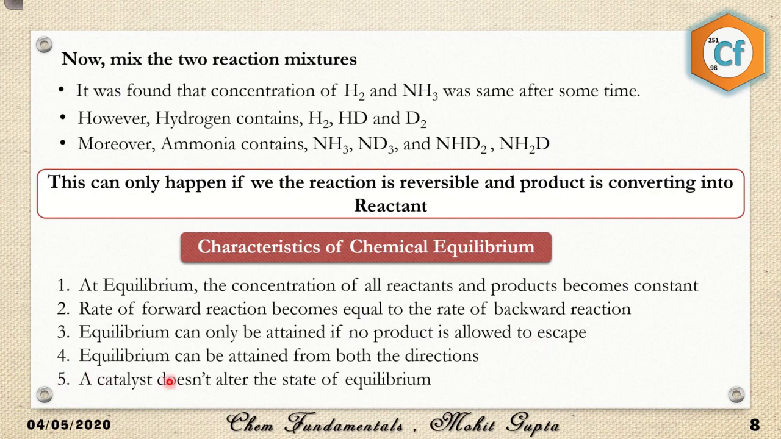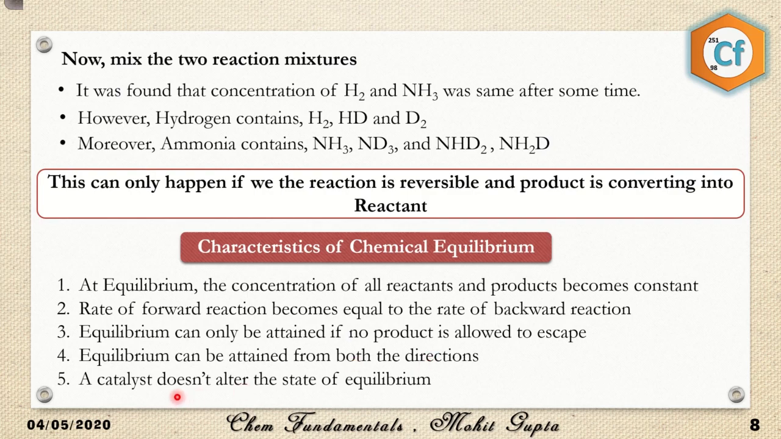The next is that equilibrium can be attained from both directions. Obviously, the reaction can be forward as well as backward. It doesn't matter from where you have started. If you have taken the products and they are decomposing into the reactants, equilibrium can be achieved. If you have taken the reactants and they are converting into the products, equilibrium can be achieved. So equilibrium can be attained from both directions.